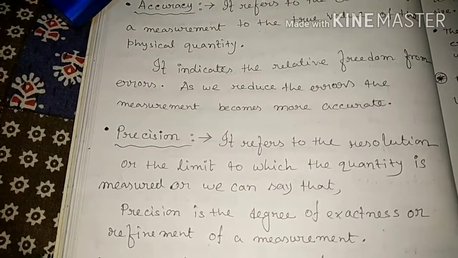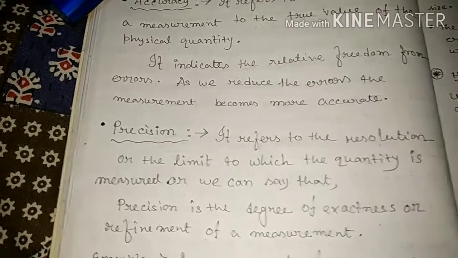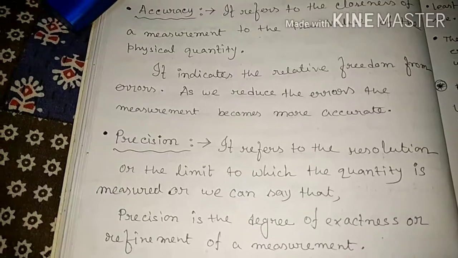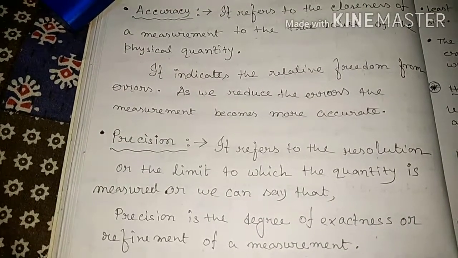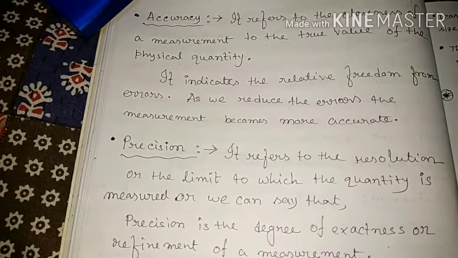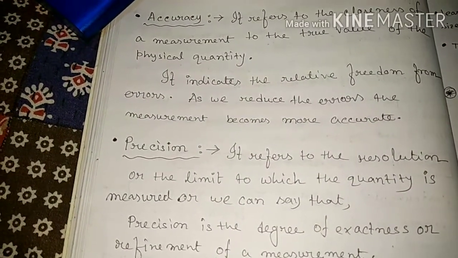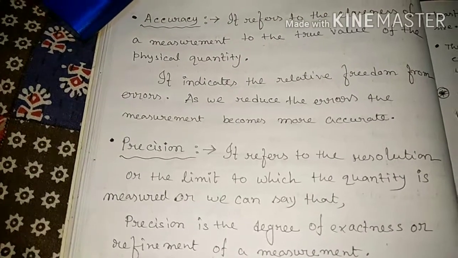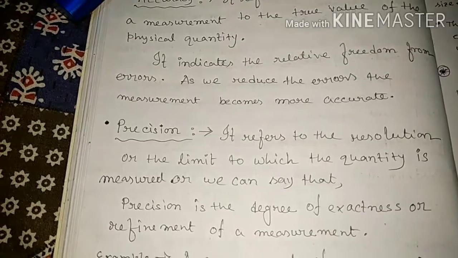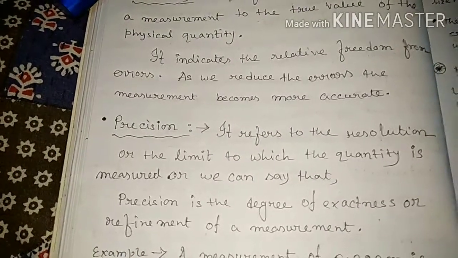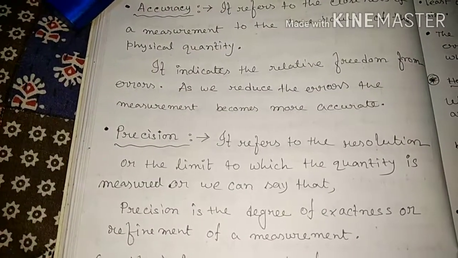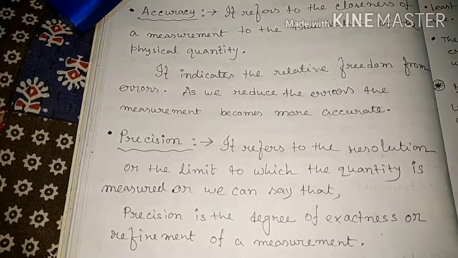So we say that the screw gauge measures more accurately than the vernier caliper. From that example, we conclude the smaller the least count, the greater the precision. That means precision is determined by the least count of the measuring instrument. Each instrument, whether screw gauge, speedometer or vernier caliper, has a least count.